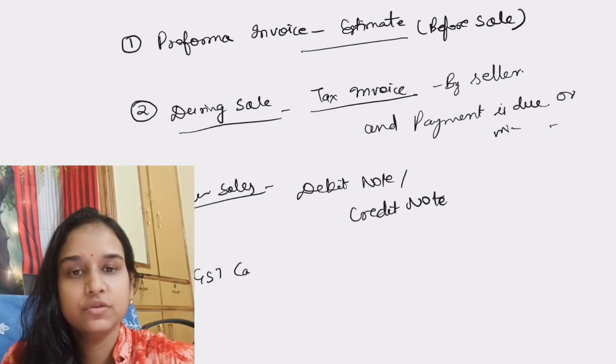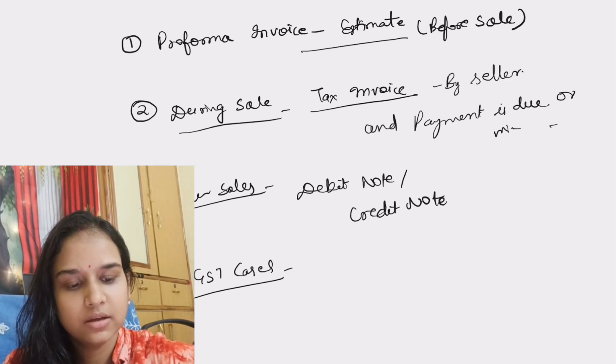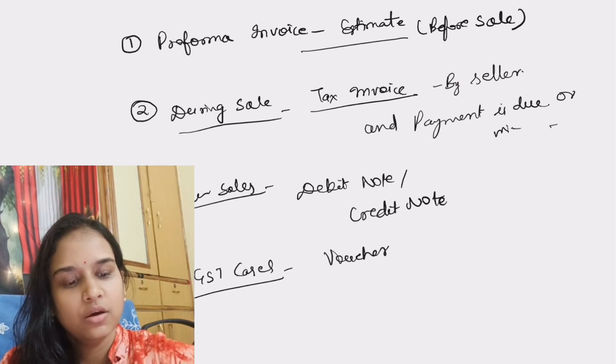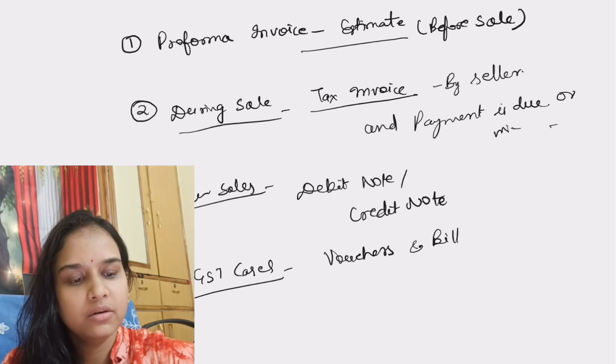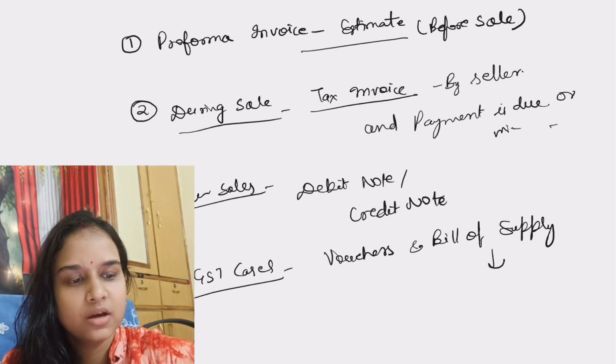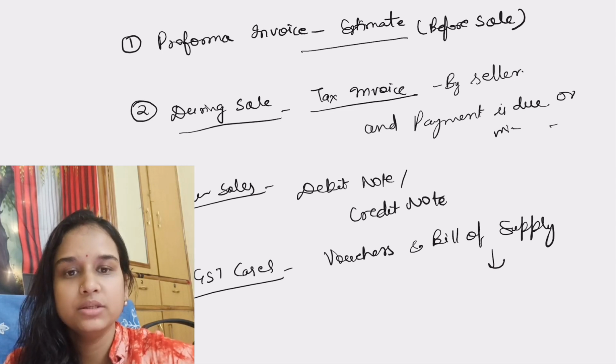The next one is GST cases. In case of GST, vouchers and bill of supply. So this is also a type of invoice, for exempt goods, non-taxable goods.